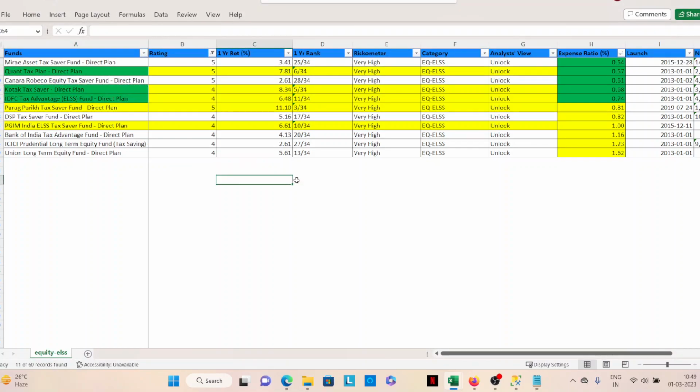If you look at the expense ratio as well as the fund return, that largely looks like these 3 funds. Of course, you can have your own filter. Some people say, I'm okay to pay 1% for a good return. That is also fine. It depends on which way you want to look at it. Not that you have to follow me or anyone else. See what is important for you. That's one way to filter it out.